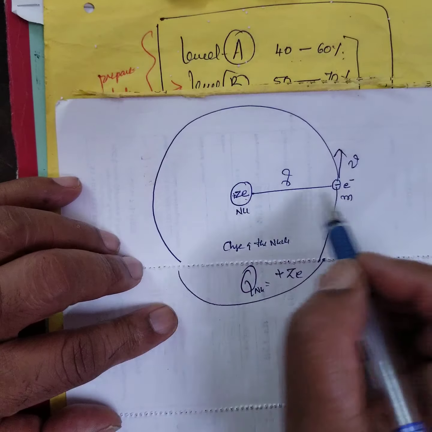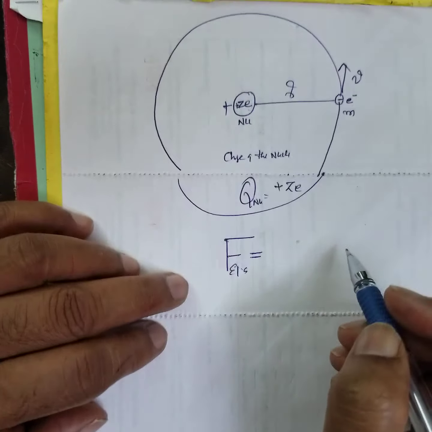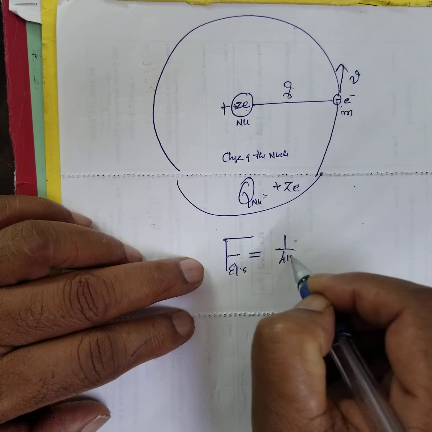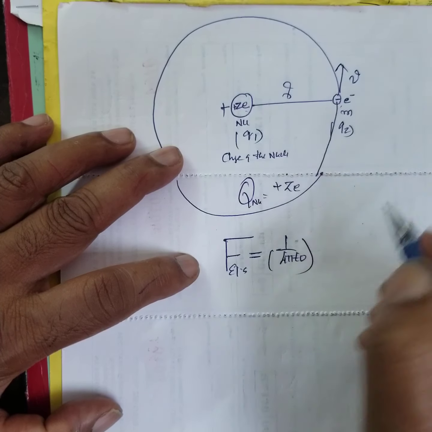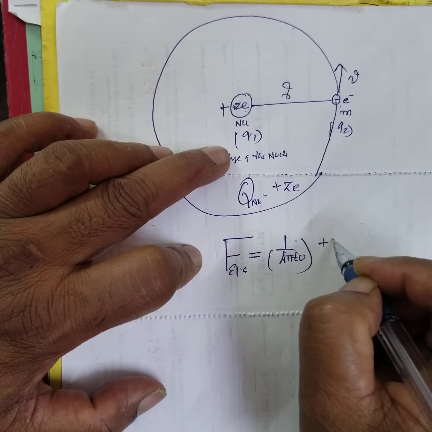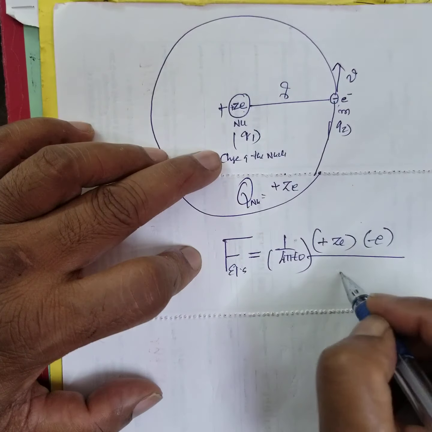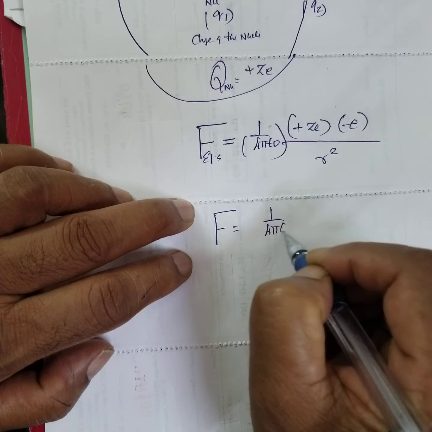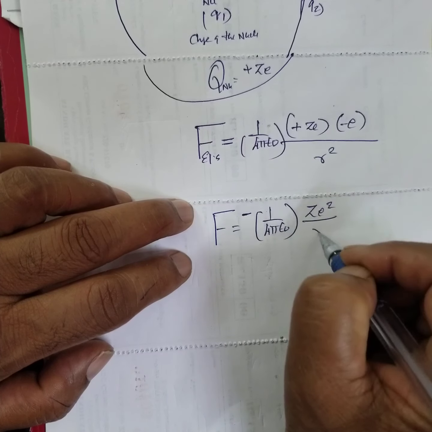This is negative, this is positive. What is the electrostatic force? The electrostatic force of attraction between the nucleus and the orbiting electron is 1 by 4 pi epsilon naught Q1 Q2 by the square of the distance. Q1 is equal to plus Ze, Q2 is minus e, and the square of the distance is r square. Therefore, the electrostatic force is equal to 1 by 4 pi epsilon naught, your minus comes out here, Z e square by r square.